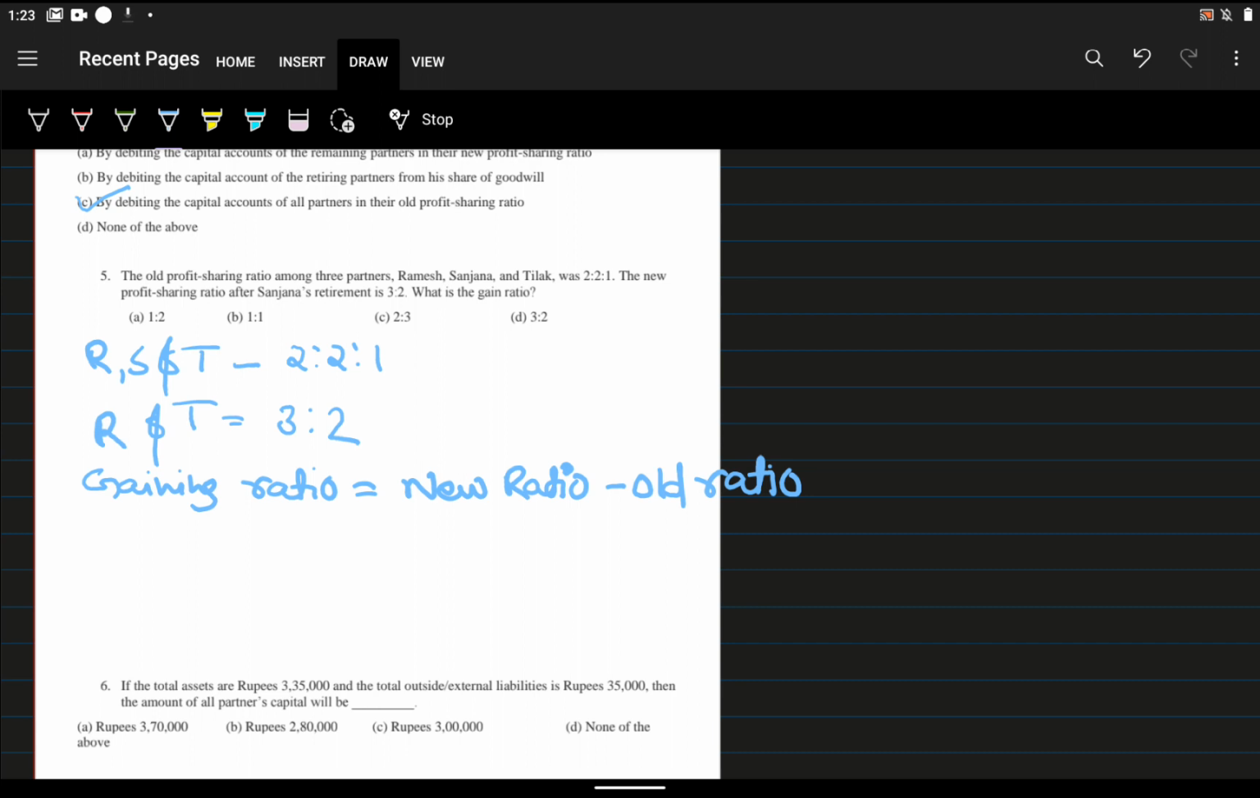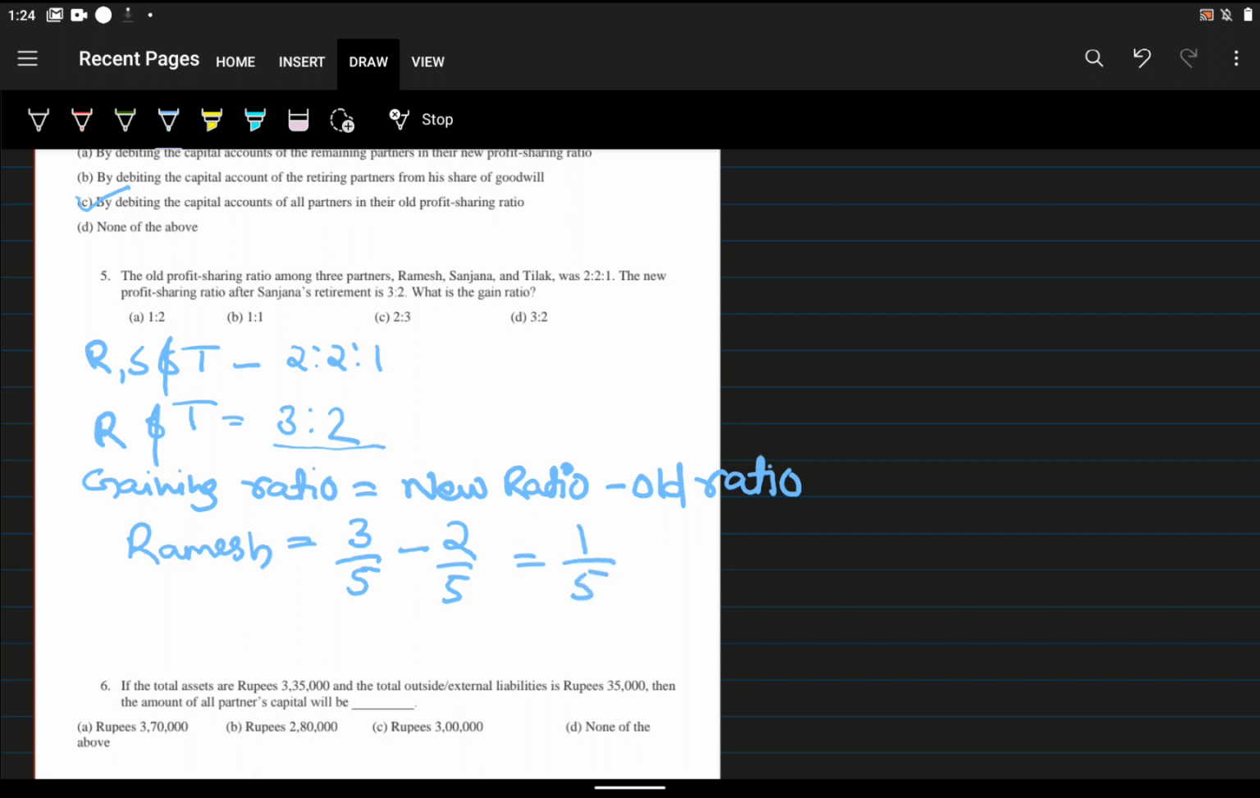So what is the new ratio here? The new ratio is 3:2. For the gaining ratio of Ramesh, how can we find it? That is 3 by 5, the new ratio, minus 2 by 5, which is equal to 1 by 5.